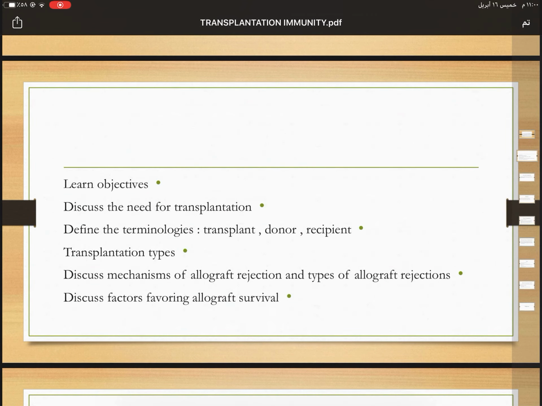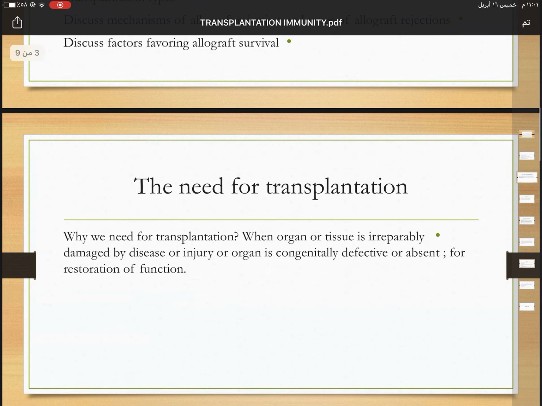Learning objectives: I will discuss why we need transplantation, and I will define some terminology such as transplant, donor, and recipient. I will talk about types of transplantation, and I will discuss the mechanism of allograft rejection and types of these rejections, and I will discuss factors favoring allograft survival.